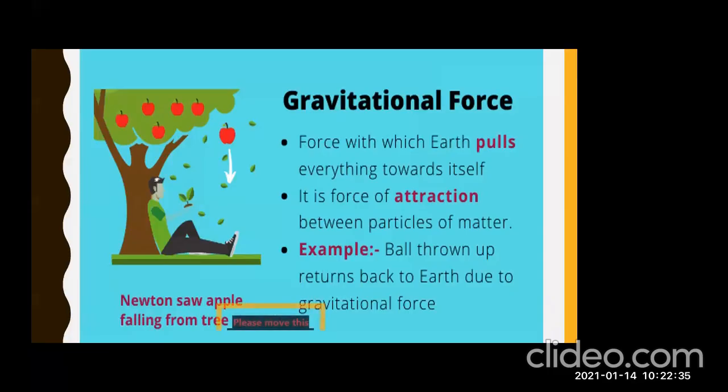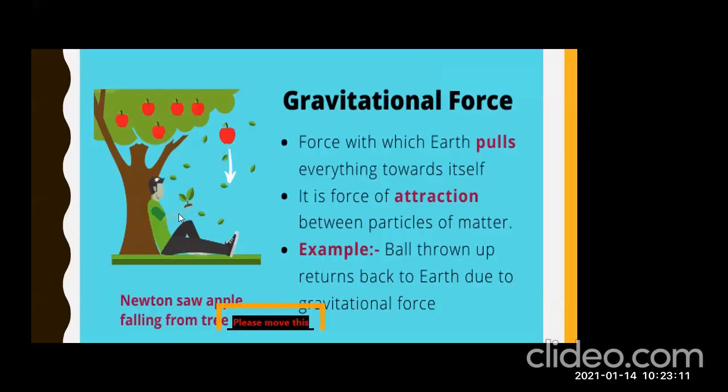No. It was Newton who first invented the concept of gravity. I have already shown the video, there were two videos in my previous lectures that were all about the force of gravity, how it was invented. Here, moving forward, gravitational force. It is the force by which everything is attracted towards the earth. The force with which earth pulls everything down towards itself is called the force of gravity. It is actually the force of attraction between particles of matter.